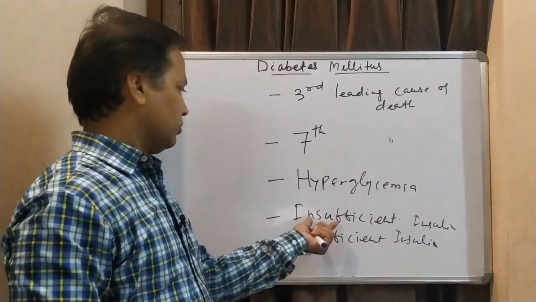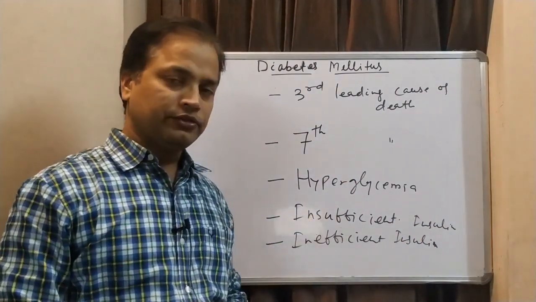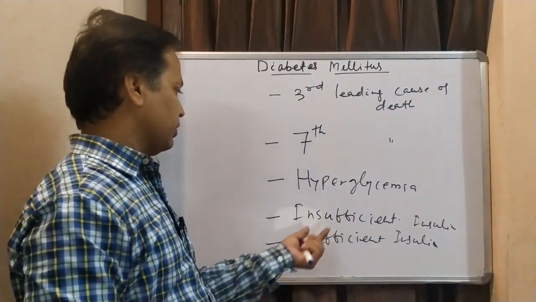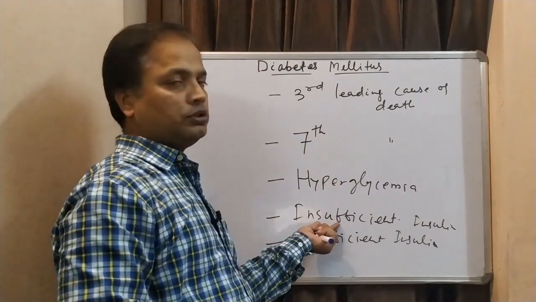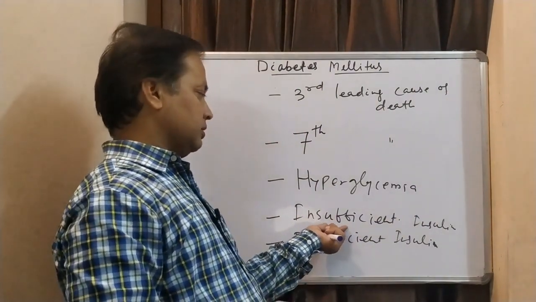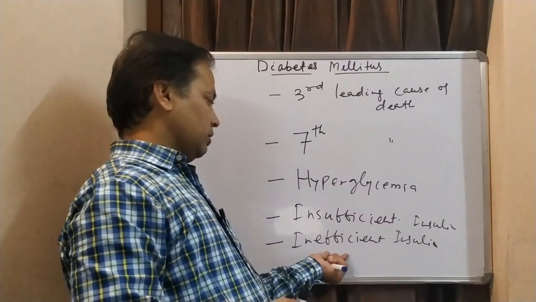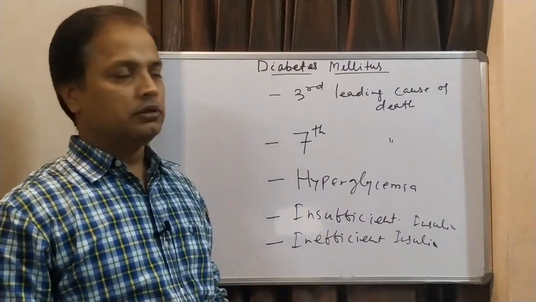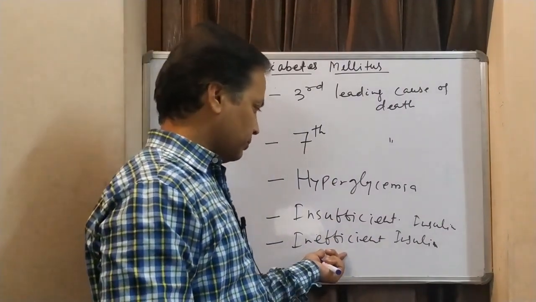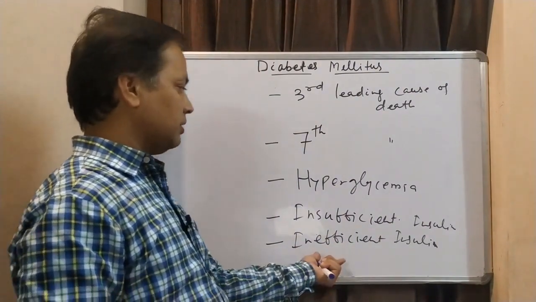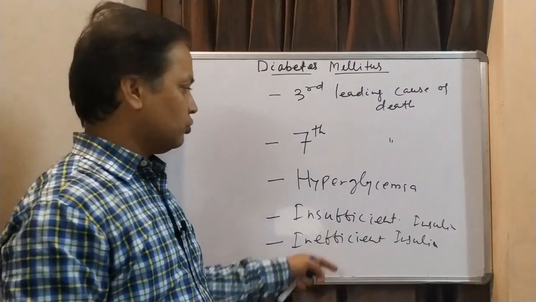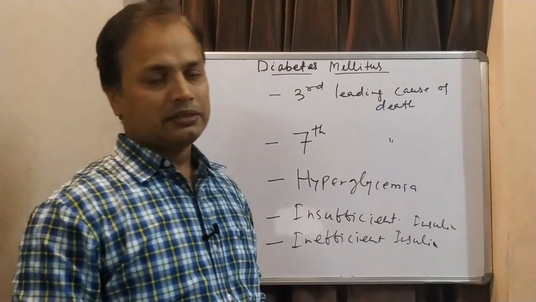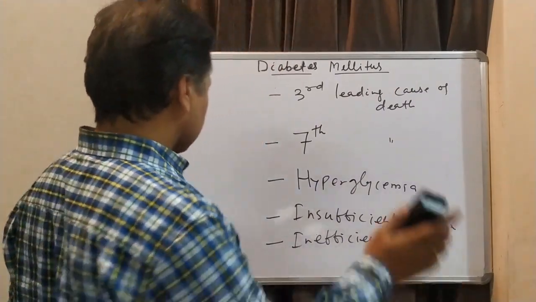Either the body does not produce as much insulin as we require, so that is insufficient insulin, or the body produces insulin but that insulin is not able to function, so it is called inefficient insulin. These are the two major reasons why diabetes mellitus occurs.